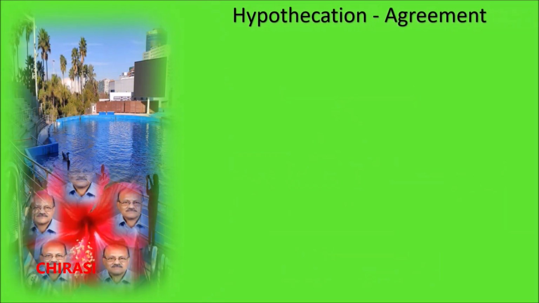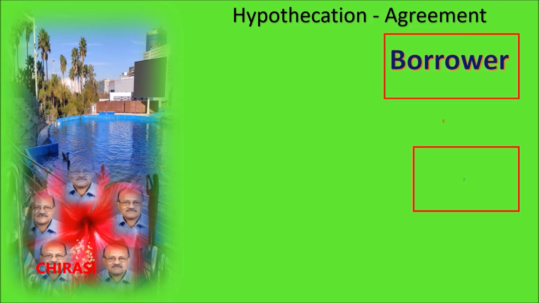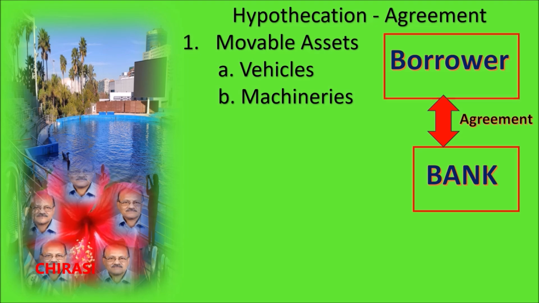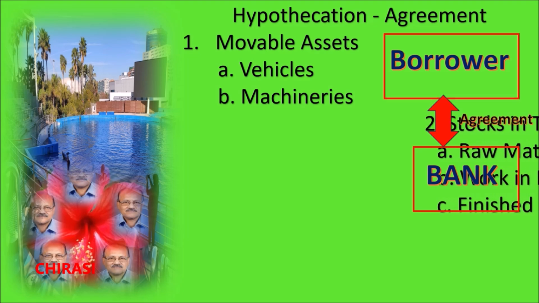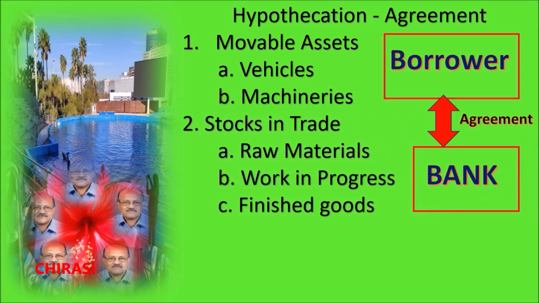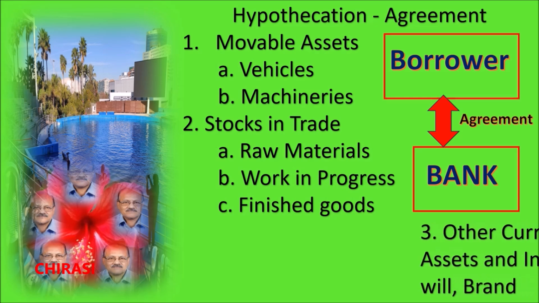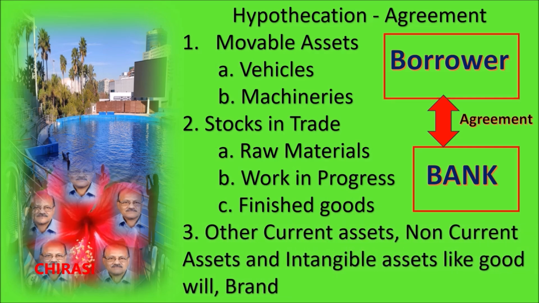Number 2, hypothecation is the agreement entered into between the borrower and the bank on a non-judicial stamp paper or on the agreement forms printed by the banks. Hypothecation is normally taken on movable assets like vehicles, machineries, stocks in trade like raw materials, work in progress, and finished goods, other current assets, non-current assets, and intangible assets like goodwill and brand.